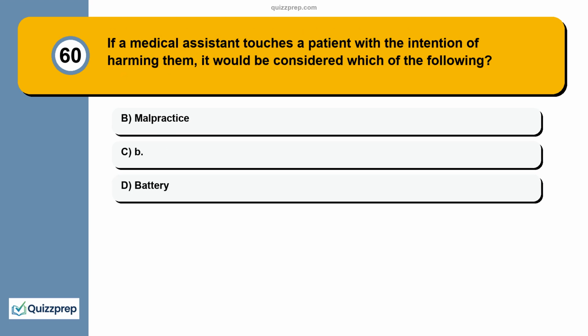Question 60. If a medical assistant touches a patient with the intention of harming them, it would be considered which of the following? A. Malpractice. B. Battery. C.